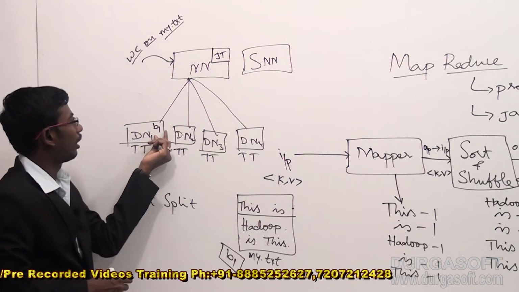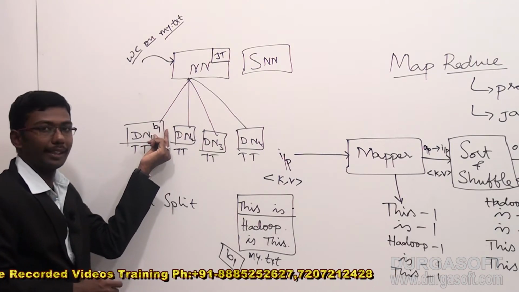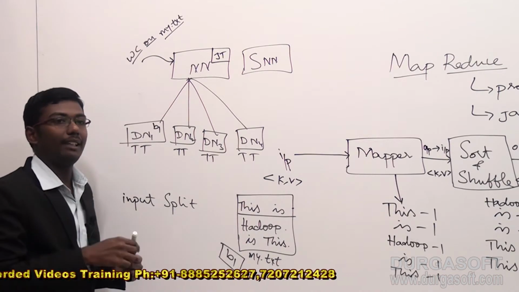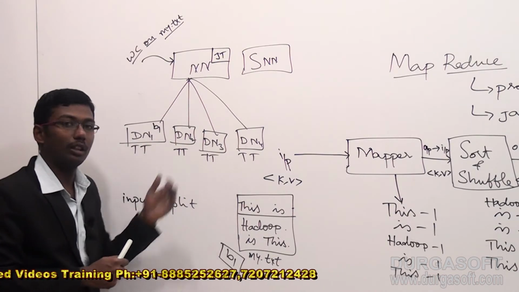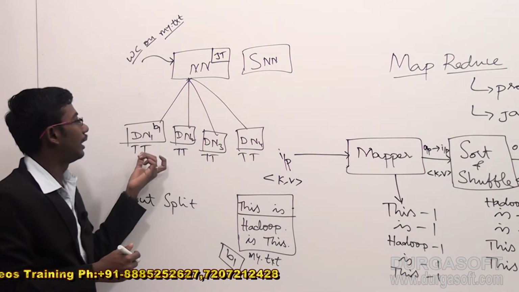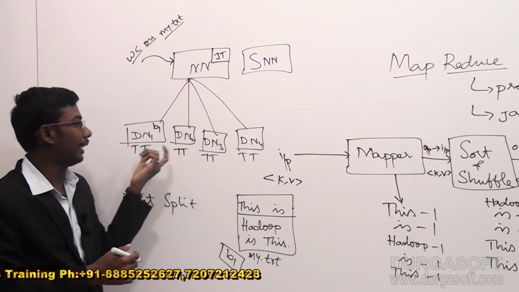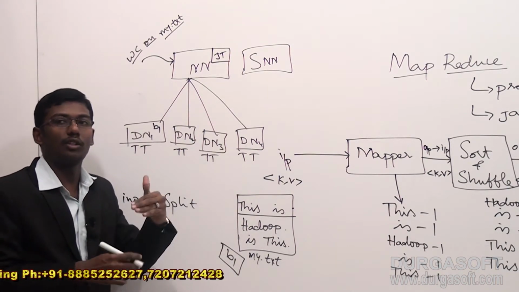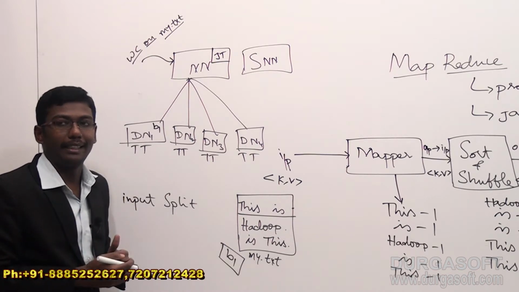See, how many blocks do we have? We have only one block, and we have to perform word count. We already have the data in HDFS. Let's come back to HDFS. As a Hadoop feature, we never transfer the data from one node to another node. We always transfer the logic to near the data itself.